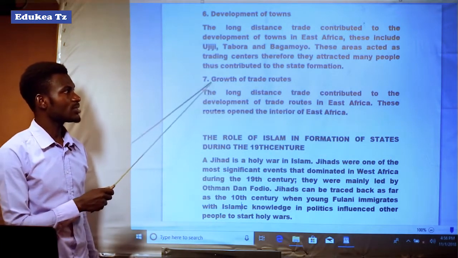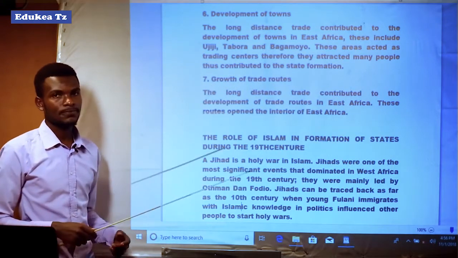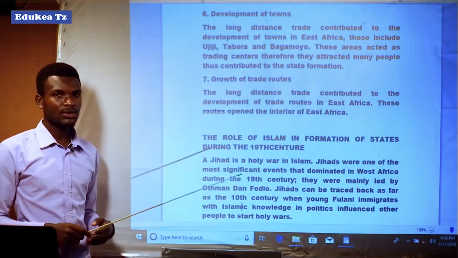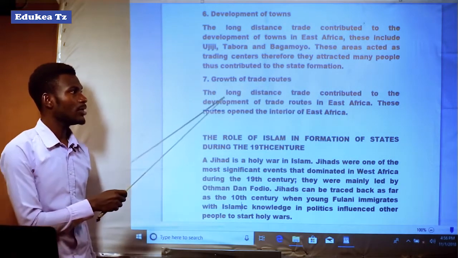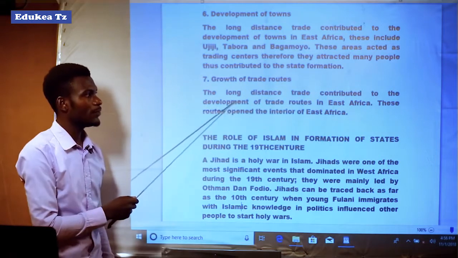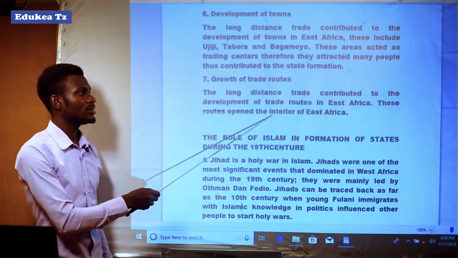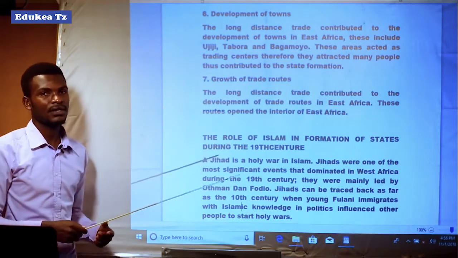And the last one was the growth of trade routes. How did the growth of trade routes lead to the formation of states? The long distance trade contributed to the development of trade routes in East Africa. These routes opened the interior of East Africa.